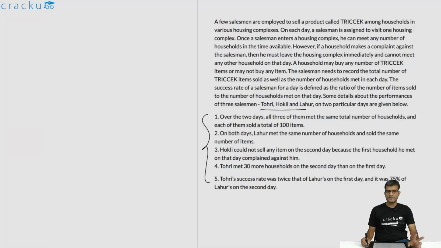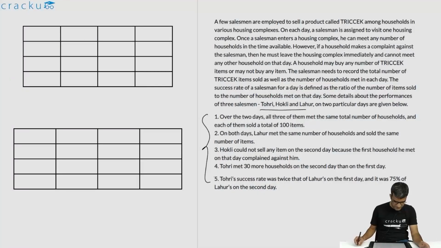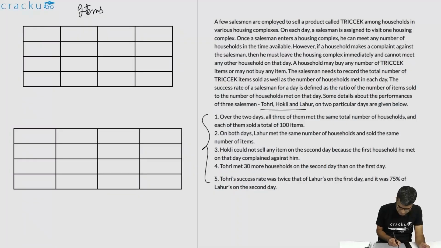So let us draw 2 tables. One will record the number of items that they sold. Another will record the number of households that they visited. Both of them will have certain number of rows and certain number of columns. It will be something like this. This is the first table and this will be the second table. The first one will be items sold, and the second one will be households visited.